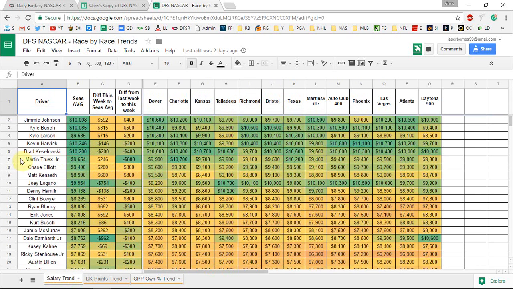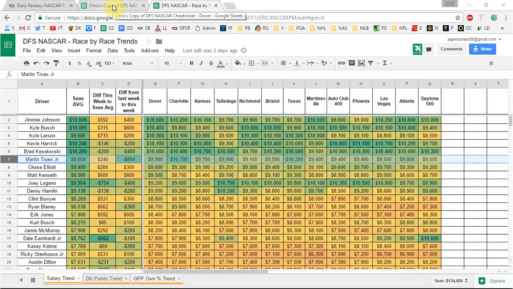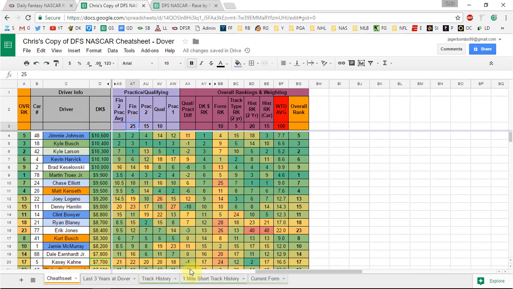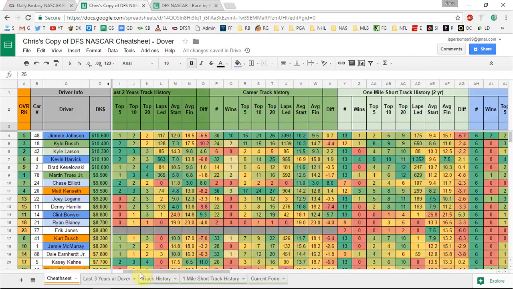One guy that stands out right here at the start is Martin Truex Jr. As you'll see, he's down $800 this week, and as you're going to see coming up on the other cheat sheet, he's going to be one of my top plays this week. He showed a lot of speed, same with pretty much all the Toyotas. So we'll jump over into the main cheat sheet and get into some of my top plays.